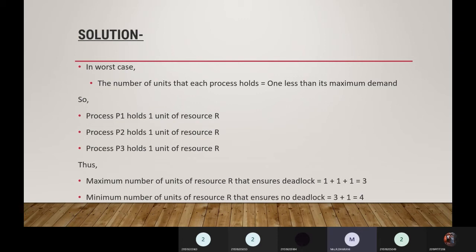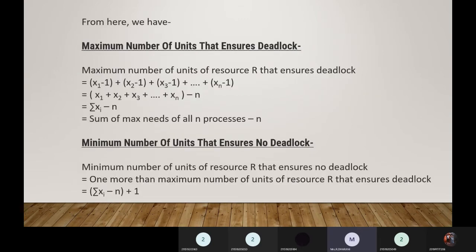If we add 1 more, the minimum number of units of resource R that ensures no deadlock is 3 plus 1, which is equal to 4. So remember the concept: x1 plus x2 plus and so on is for ensuring deadlock, and adding one more than the maximum number of units gives the minimum number of units of resource R that ensures no deadlock.